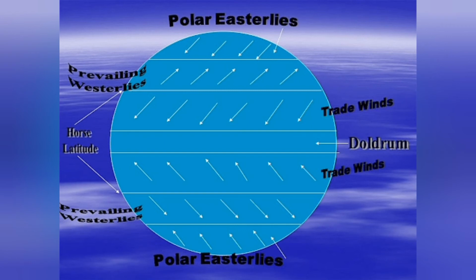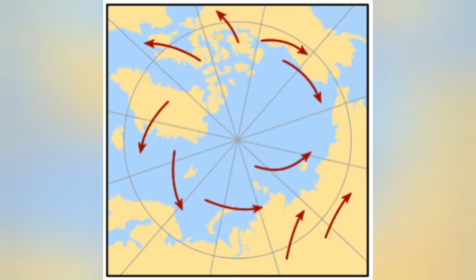Then we have the polar easterlies. They are dry, cold prevailing winds that blow from the east. They originate from the polar zones of high pressure around the north and south pole. They blow towards the low pressure areas in the subpolar regions. The poles are intensely cold, hence there are areas of permanent high pressure. And from this high pressure belt, winds blow towards the 60 degrees north and 60 degrees south latitudes. Winds always blow from high pressure to low pressure.